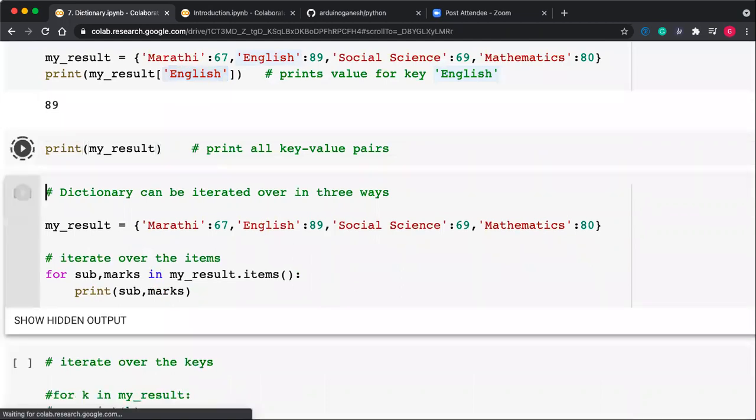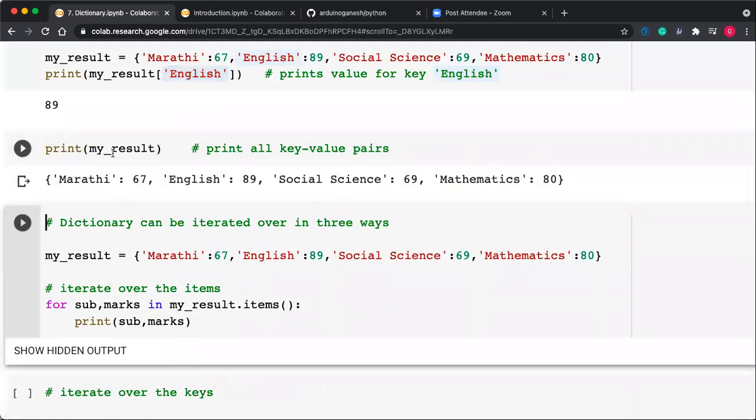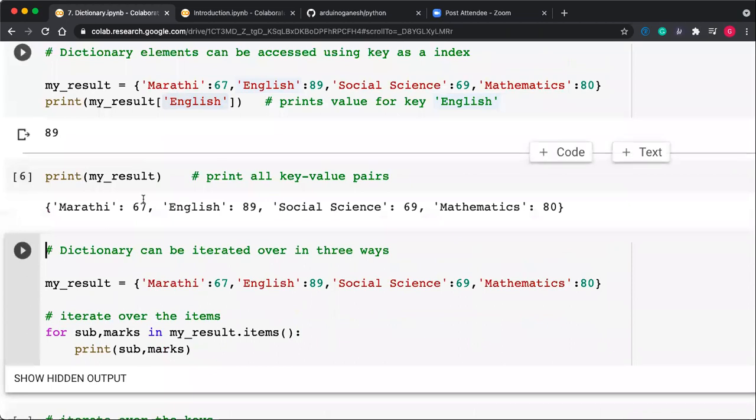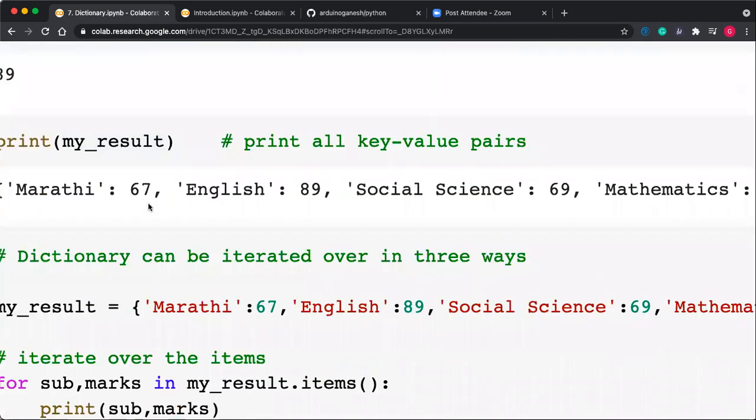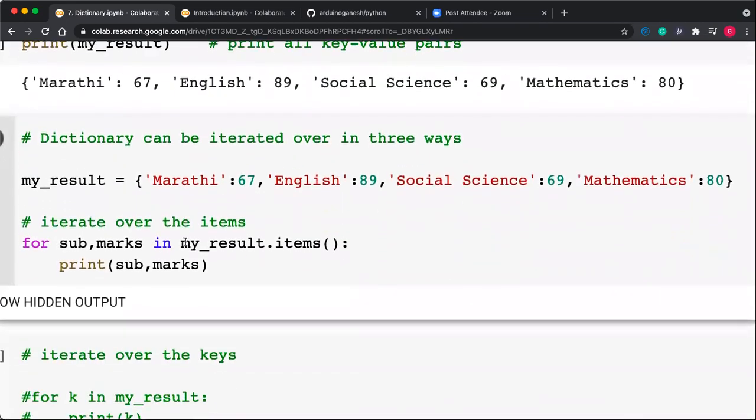And if you want to print the whole key-value pairs, then you can directly use the name of the dictionary. So print my result, and the whole dictionary is printed.